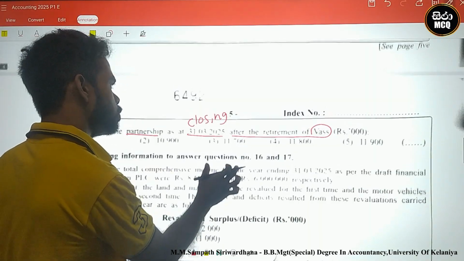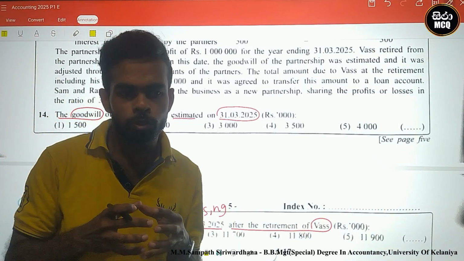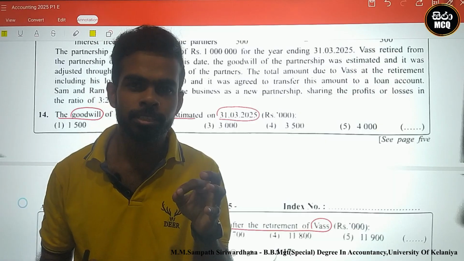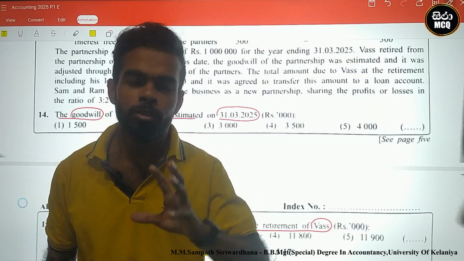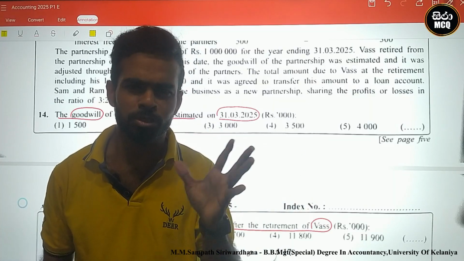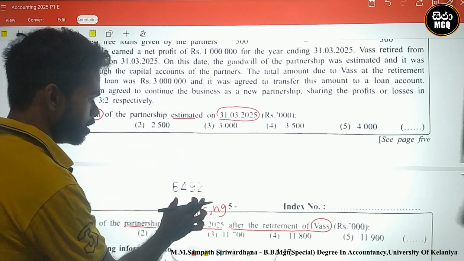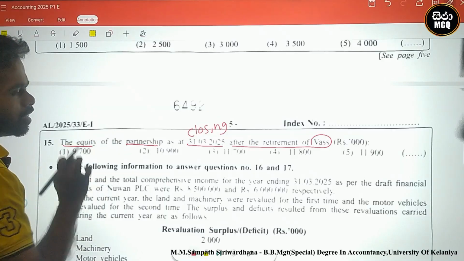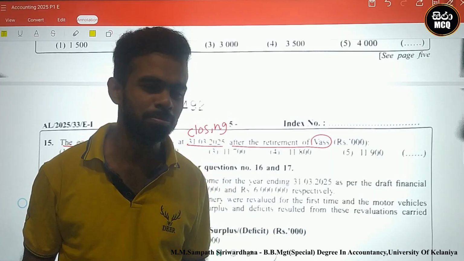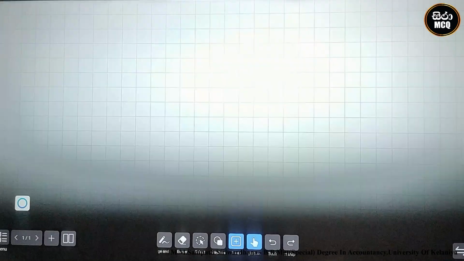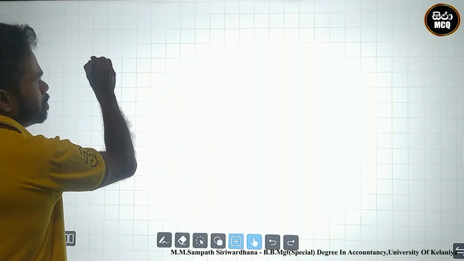In that case, there are two requirements. One is the goodwill. How can goodwill be identified? Using the capital accounts, because credit and debit shots related to goodwill go through capital accounts. Therefore, I prepare capital accounts. And the equity of the partnership means both capital account and current account balances. Therefore, firstly I prepare capital accounts.